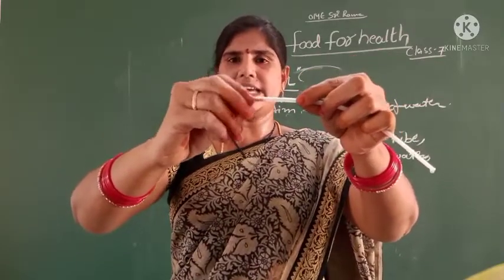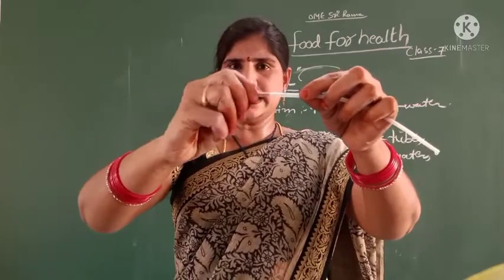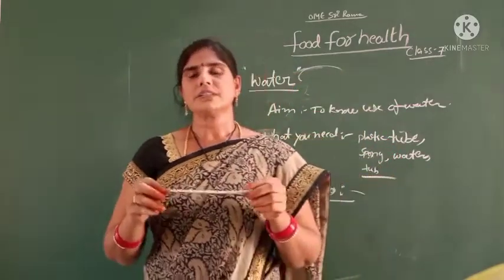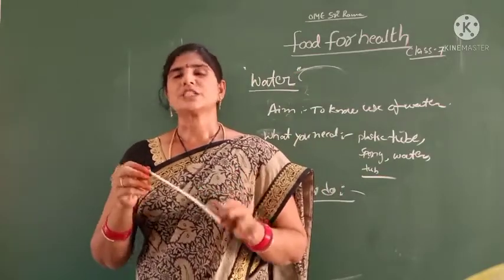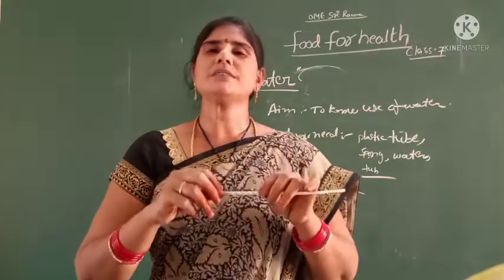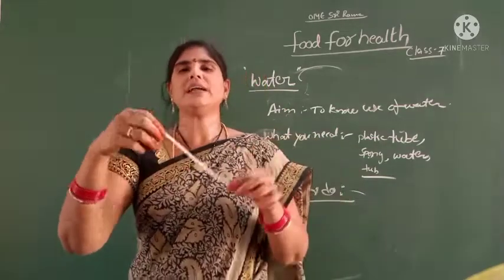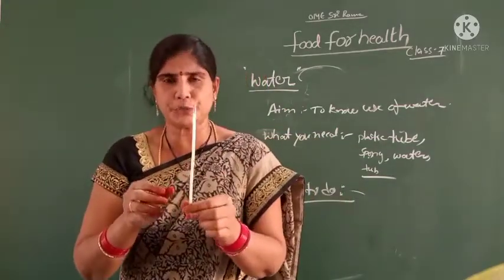It moves very easily. Okay, children, what have you seen? The wet sponge moves freely in our plastic tube.